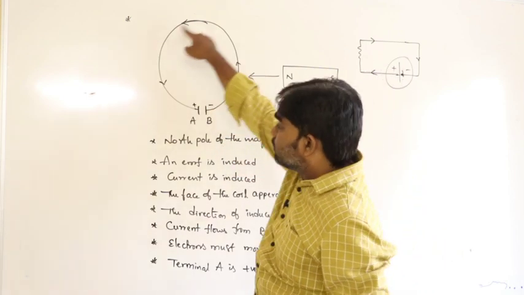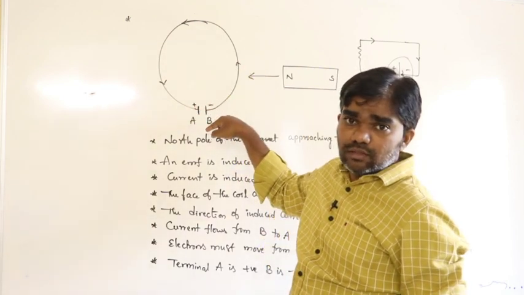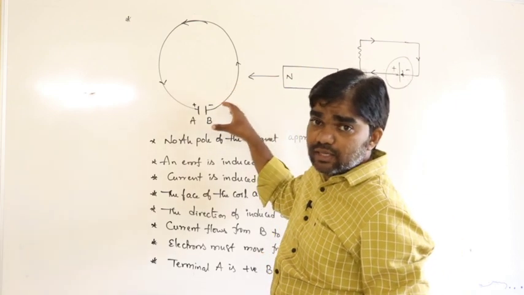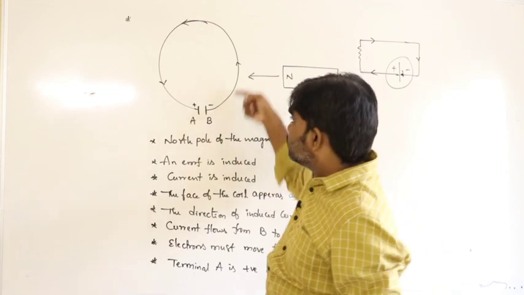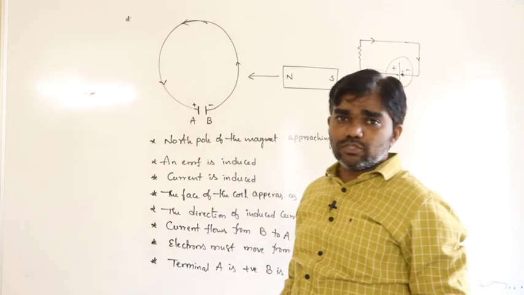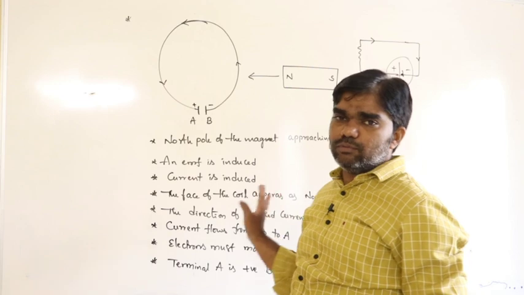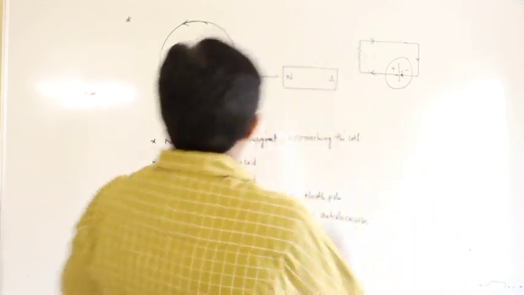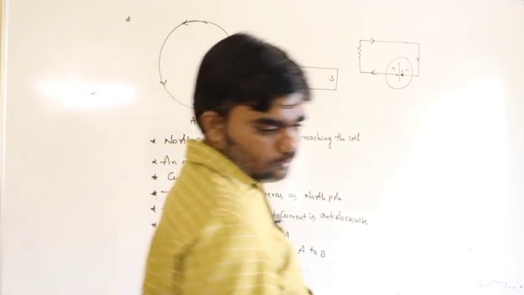Current flows from the negative terminal to the positive terminal because this is nothing but a battery. Inside the battery, current flows from the negative terminal to the positive terminal. That is very important, because this acts as the energy source.